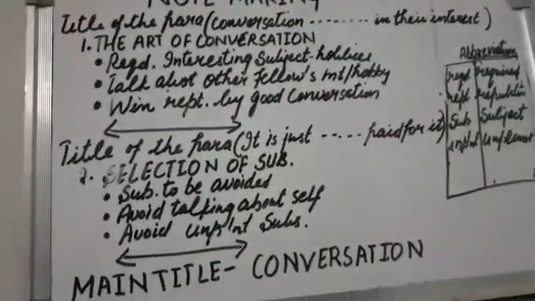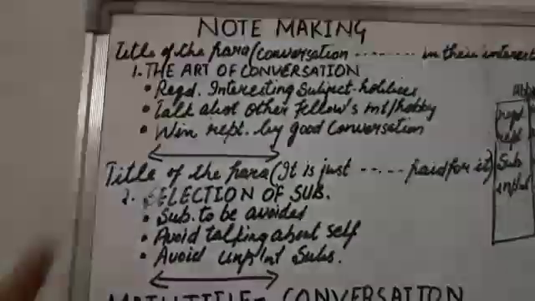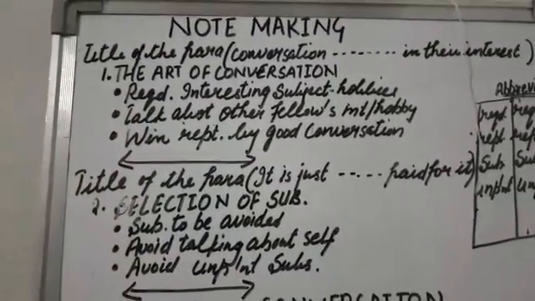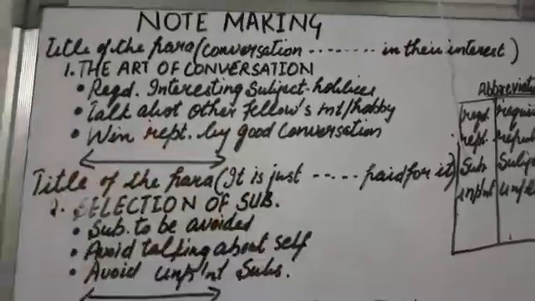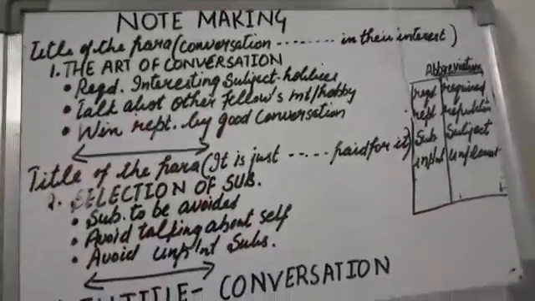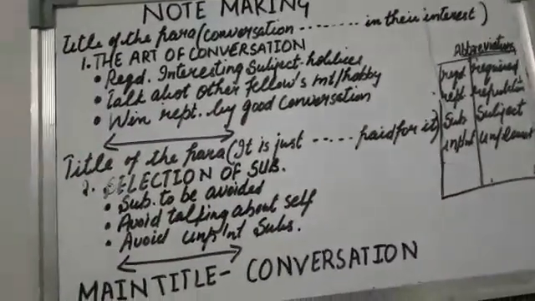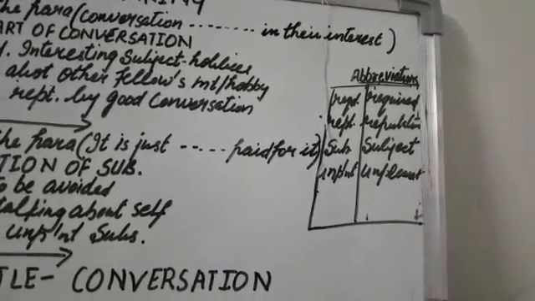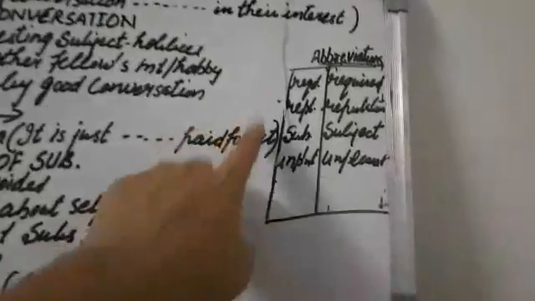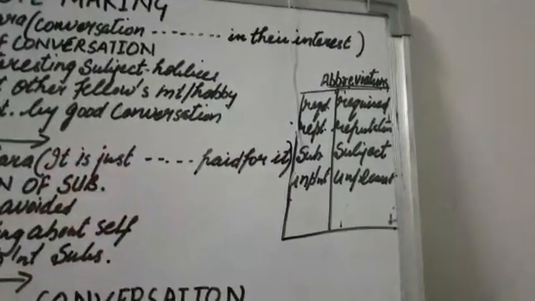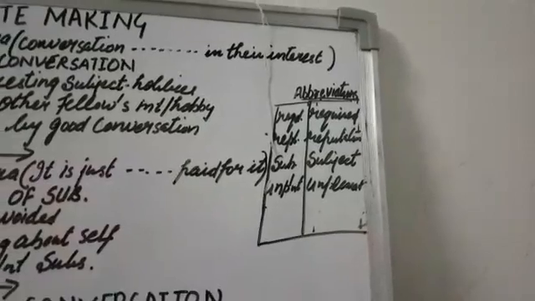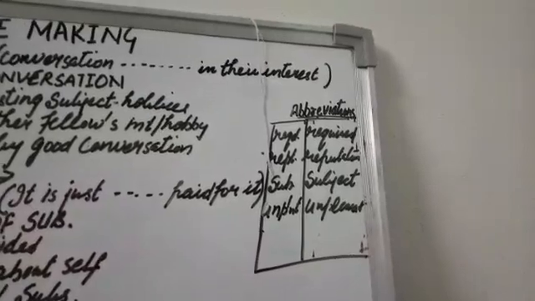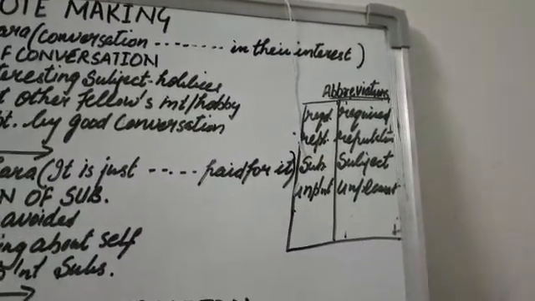See that I'm using here some abbreviations. For example, here I'm using REQT. This is the short form of required, and here REPT, this is the short form of repetition. Why am I using them? Because you have to prepare the abbreviation box too. Prepare this abbreviation box with the help of a pencil. Here you will write the words that you have used as a short form, and on that side you will write the full form of these short words. Minimum 6 to 7 abbreviations must be there.